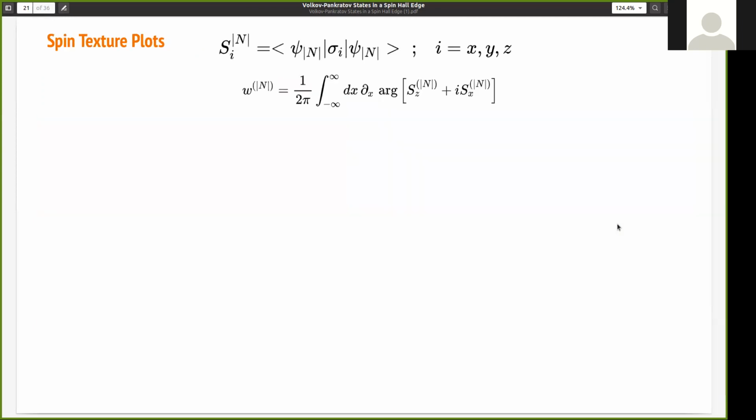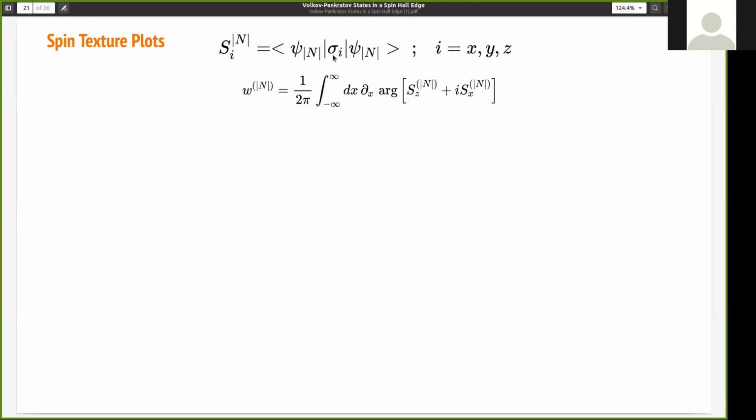Now we tend to measure the spin texture. S_i is basically the expectation value of a spin operator with respect to the nth bound state wave function. Here sigma_i are basically the Pauli matrices. As the wave functions are real, there is no S_y component, only S_x and S_z components. So we can think of a spin vector which has two components, S_x and S_z, rotating in a 2D projection of the Bloch sphere, or we can say rotating in a circle. So there is always an angle between the two components of the vector.